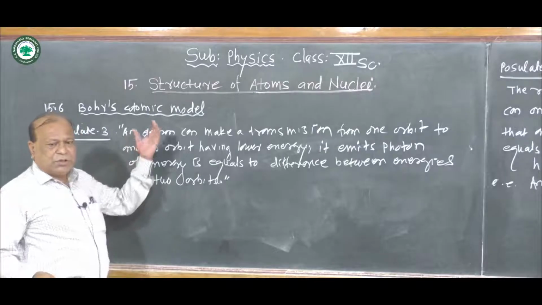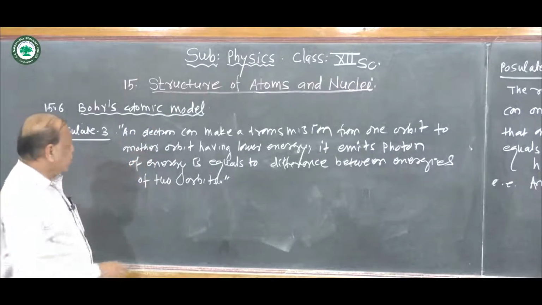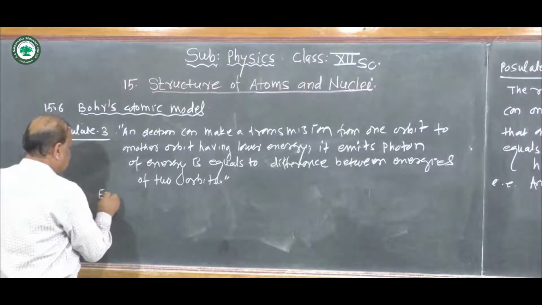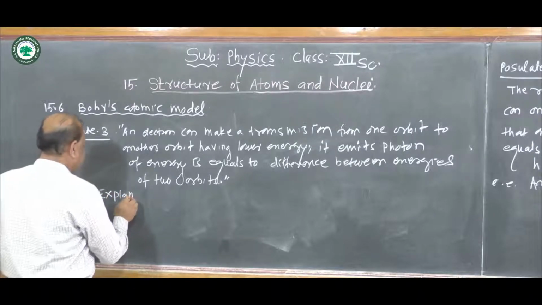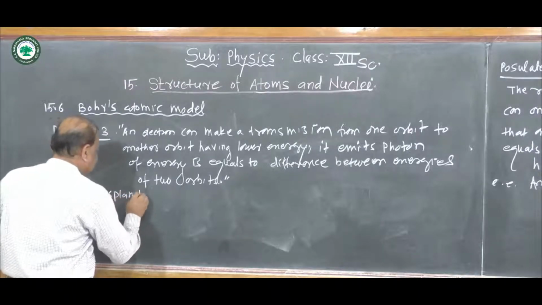This is the third postulate. Now we can explain it.